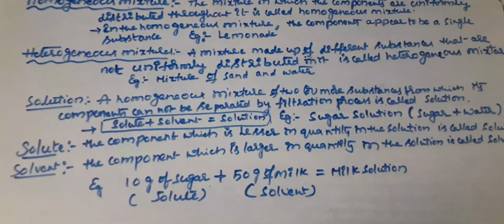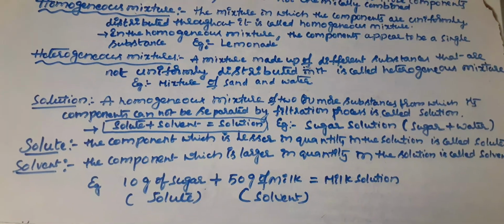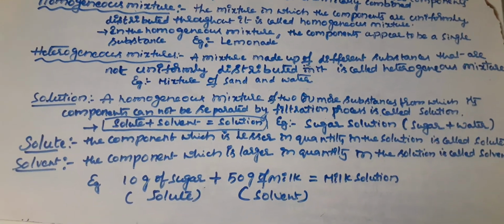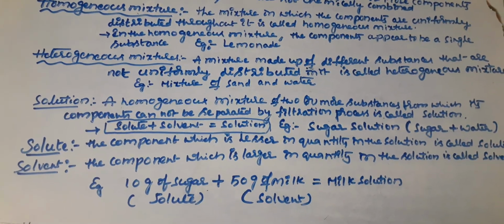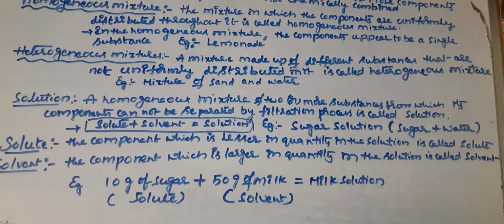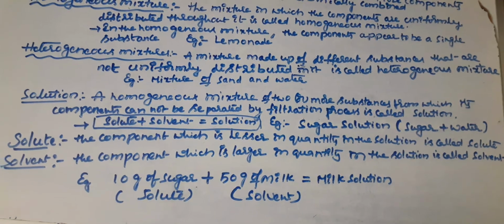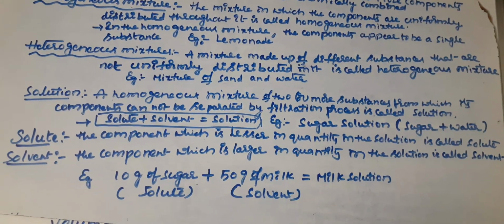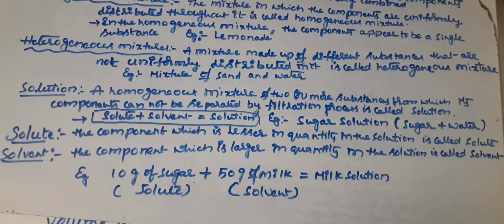Generally, to prepare a solution we require at least two substances. One is called solute, another one is called solvent. The component which is lesser in quantity in the given solution is called solute. In the solution, out of the two substances, the substance which is lesser in quantity is taken as solute. The component which is larger in quantity is taken as solvent.